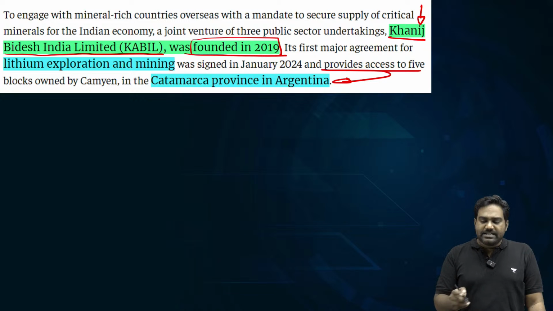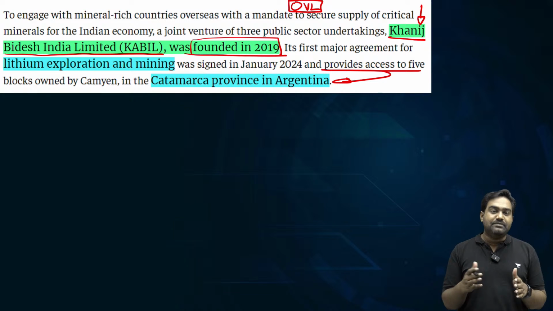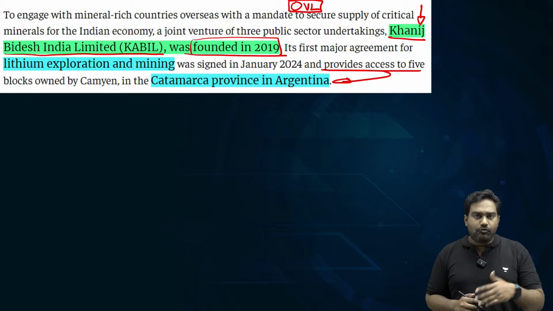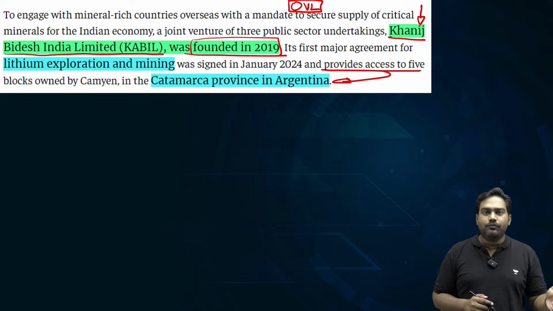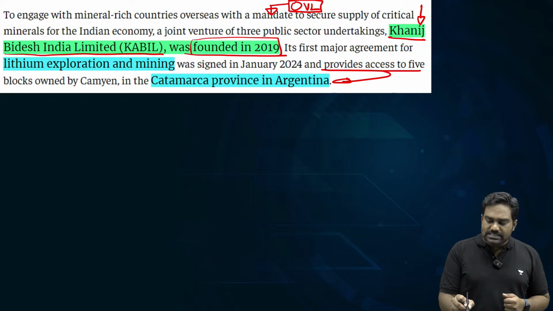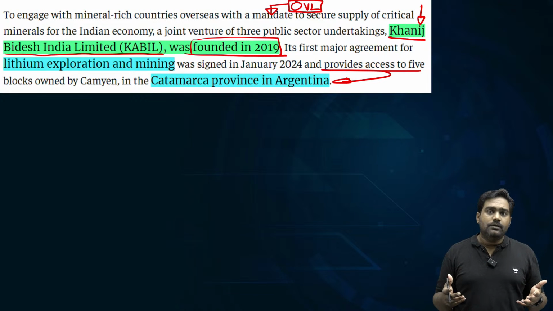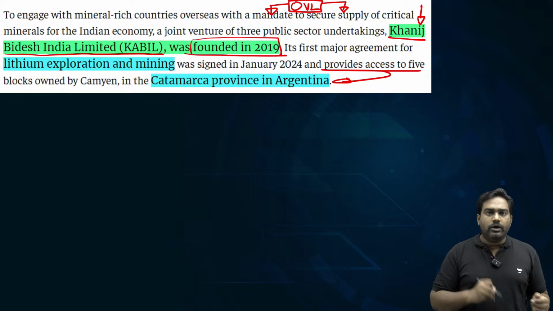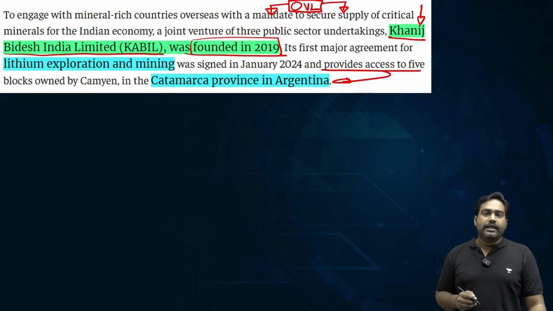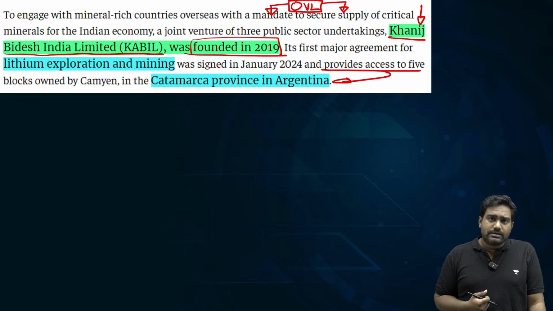In many ways, its role is similar to OVL. You might have heard of ONGC Videsh Limited. It's the foreign branch, the foreign subsidiary of ONGC. So OVL scouts for oil and gas resources around the world, makes investments in foreign gas fields and oil fields, and secures the oil and gas supplies to India. Like OVL has invested in Russia, for example, in the Sakhalin gas reserves.